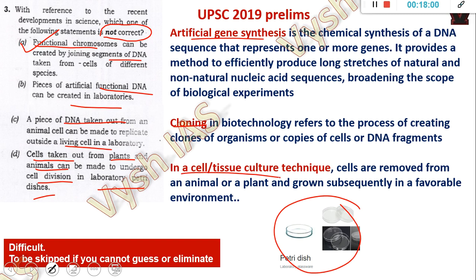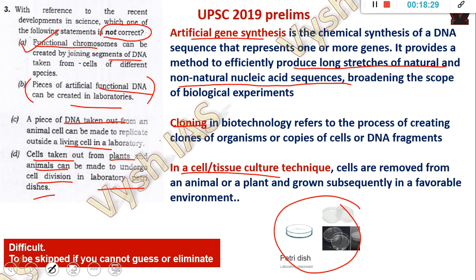So artificial gene synthesis, I have put the definition here. Okay, it is the chemical synthesis of a DNA sequence that represents one or more genes. It provides a method to efficiently produce long stretches of natural or non-natural nucleic acid sequences. Like DNA can be created outside. Okay, the artificial process is there, and experiments happen every now and then. This is a very simple statement. If you read it in a simple way, without even knowing science, you will think, okay, it can be true. I'm telling you how to solve a thing which you don't know.